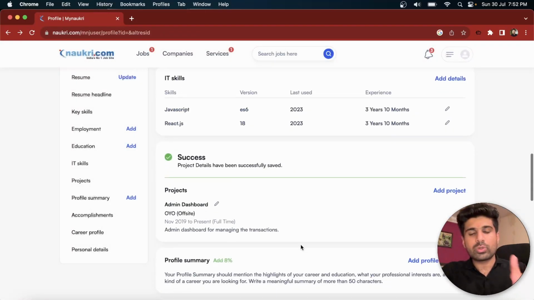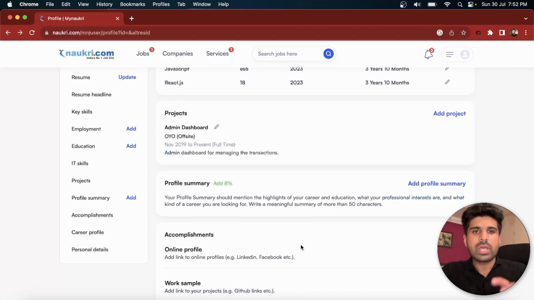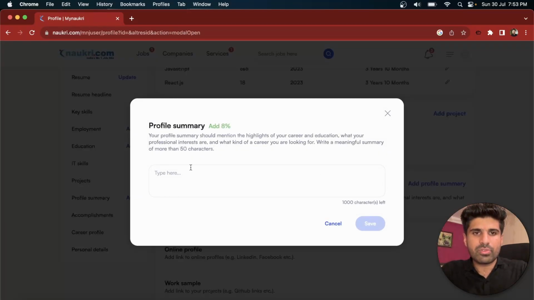It's not like that. You need to elaborate as much as possible, because I'm putting it as an example so that you can get an idea, but you need to elaborate it as much as possible, because that is going to improve the SEO of your profile. And let's come to the profile summary.